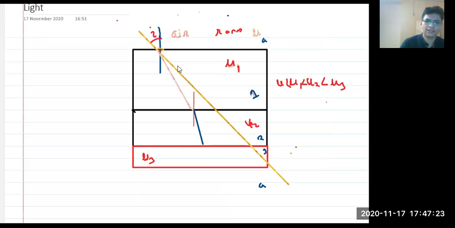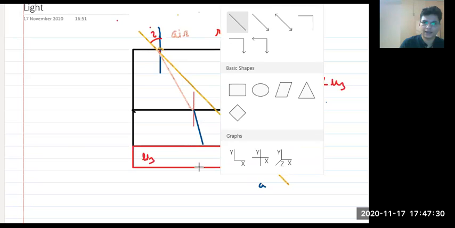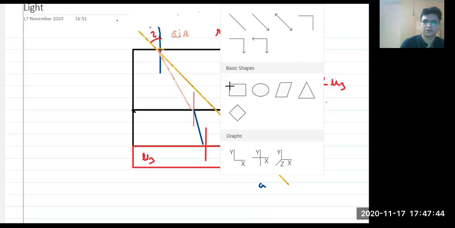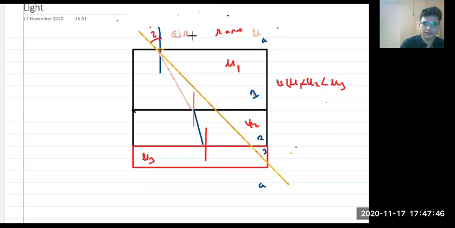Okay. Now let's see again at this point. At this point, I can say that again we have one normal. Again we have one normal. Again we have this line, the refracted ray.